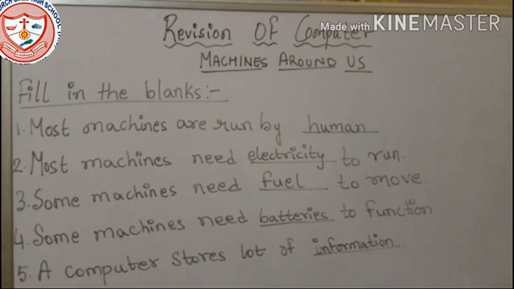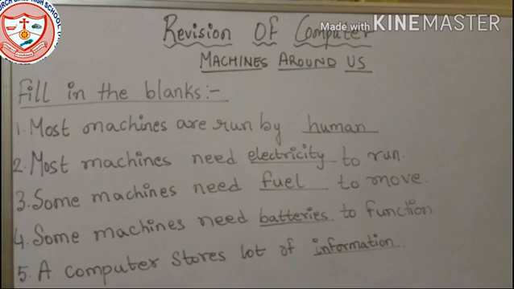Number 2, most machines need dash to run. Most machines need electricity to run. Number 3, some machines need dash to move.